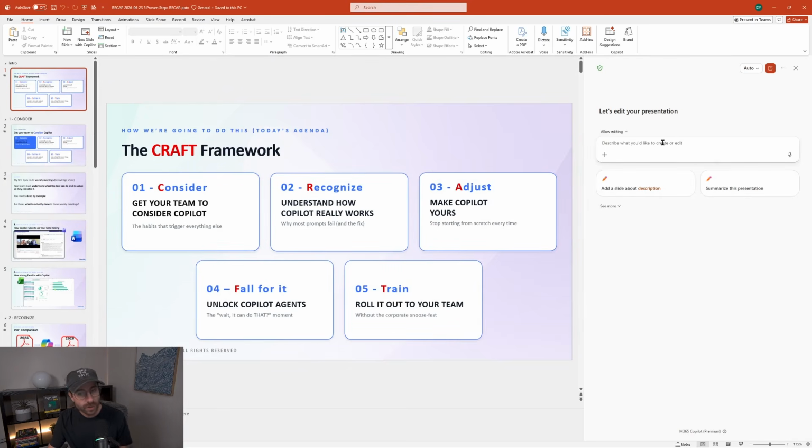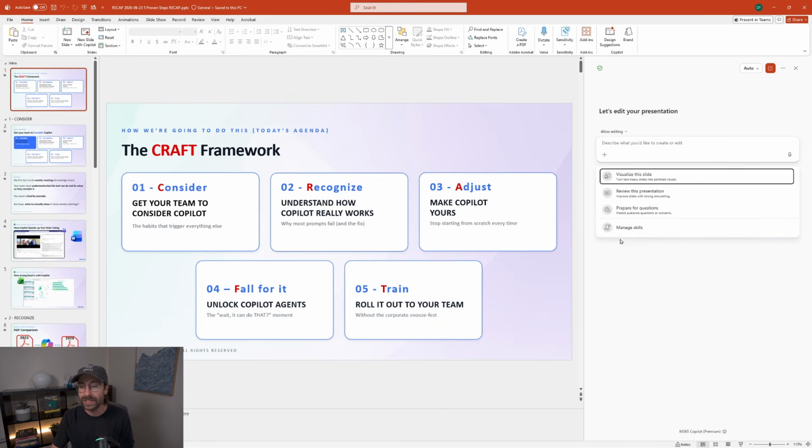So we have a similar concept in PowerPoint. I can see tons and tons of concepts. You will become a master at crafting your skills, I'm pretty sure. So you can click here on the plus. And again, I think this is a paid Copilot feature, guys, the skills, because this is very similar to agents, but now it's like agents integrated into your 365 apps. And just to make sure that you were confused, they chose to put the name as skills instead of agents, okay? So you can click here on the plus and then choose skills.